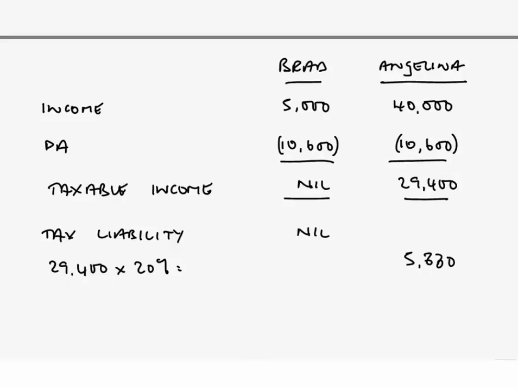Let's think about transferability of any part of that personal allowance, and then redo our calculation of the tax liability of Angelina. Brad's won't change, it will still be nil. But is there a way by which that tax charge on Angelina of £5,880 would be able to be reduced? Have a think about that, would you, for a moment, please?